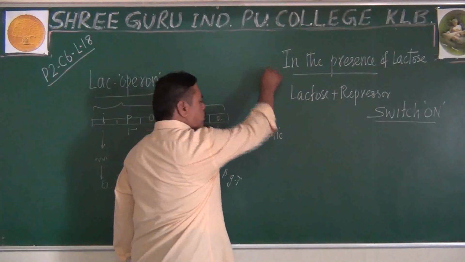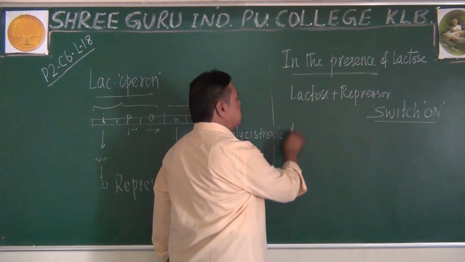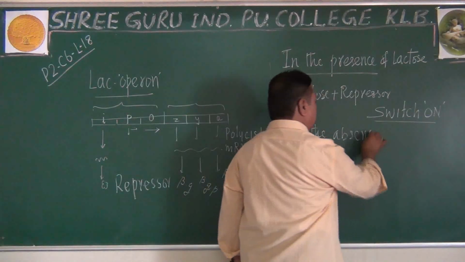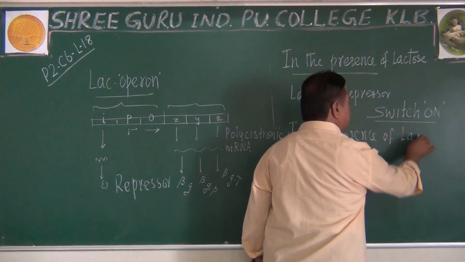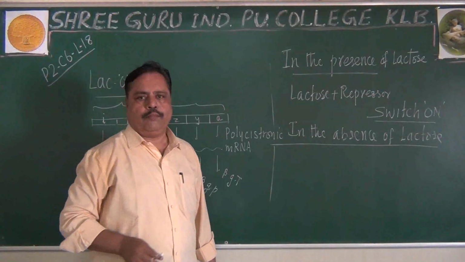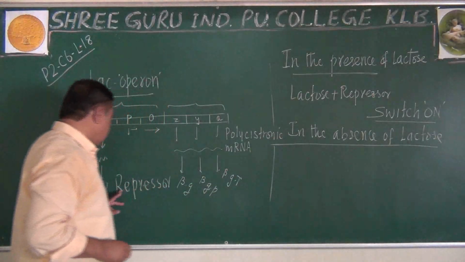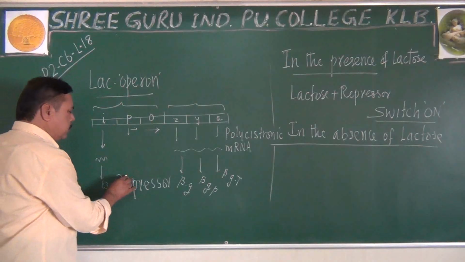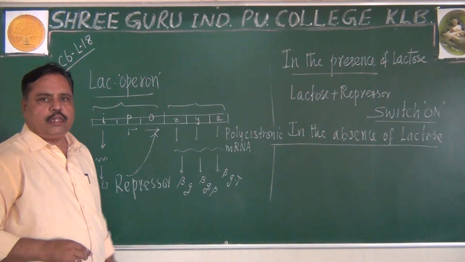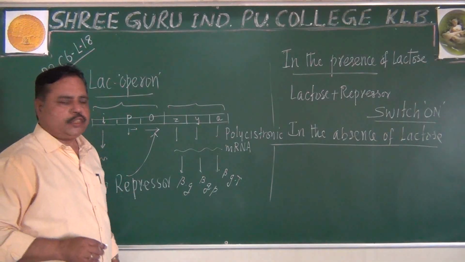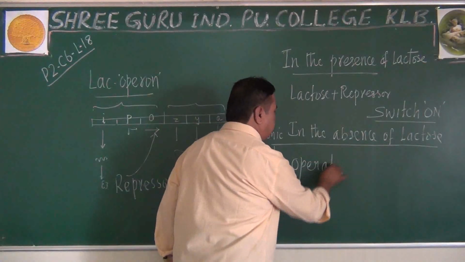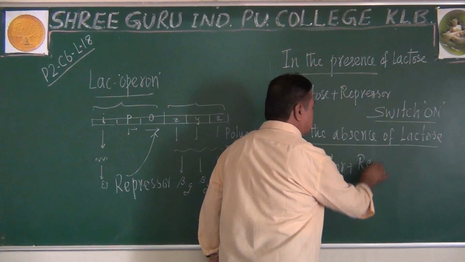Remember, suppose there is absence of lactose. What will happen? Imagine lactose is not there in the medium. The repressor protein will go and bind with the operator gene. So we will get a complex called the operator repressor complex.